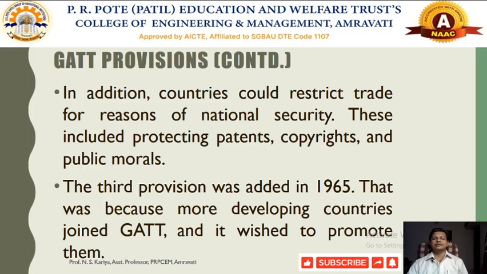GATT was in favor of promoting international trade from developing countries also. But most of the developed nations, the highly advanced countries, are not in favor of promoting international trade from developing or least developed nations.